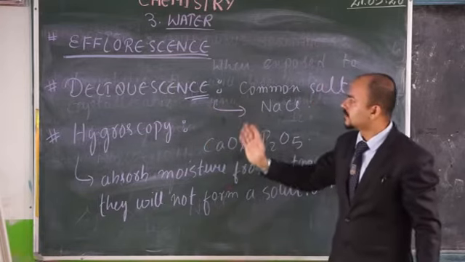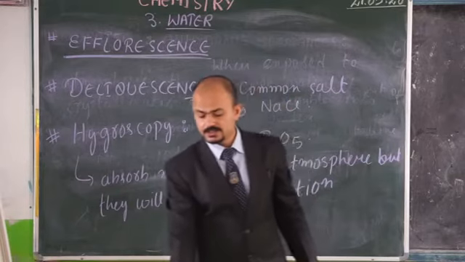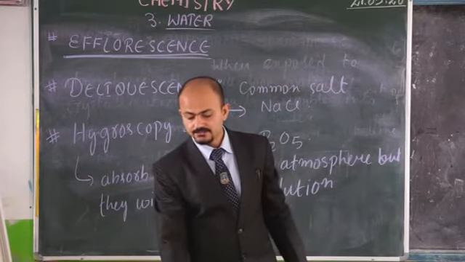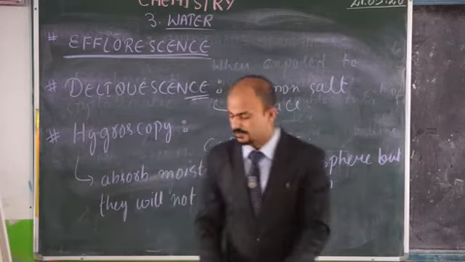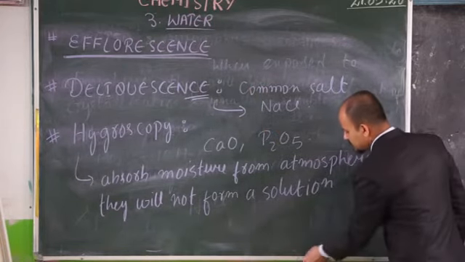Okay? Please remember them. Now, the next thing that we are going to discuss is dehydrating and drying agents. Okay? So this is very simple.